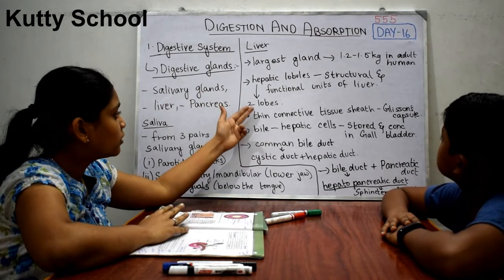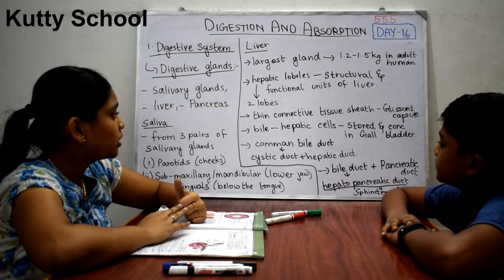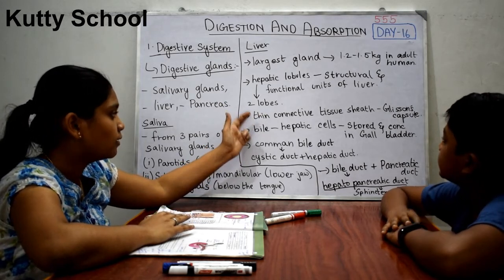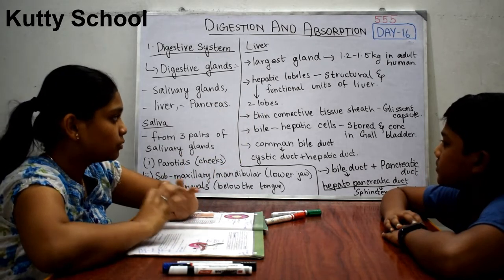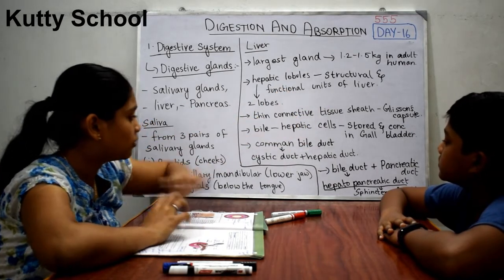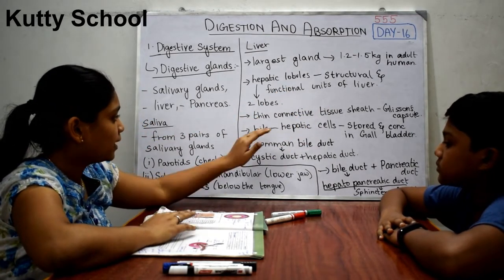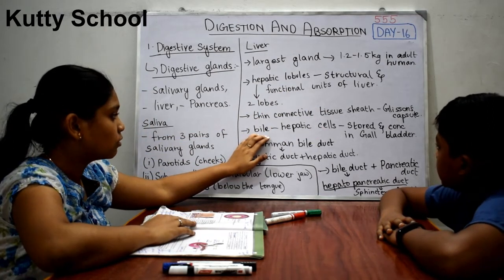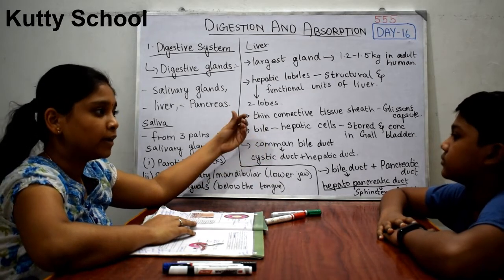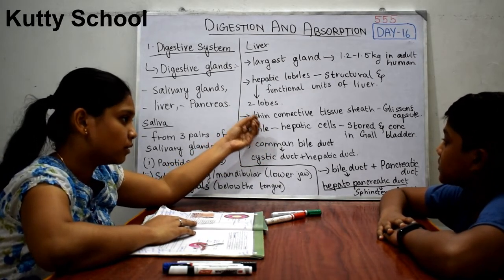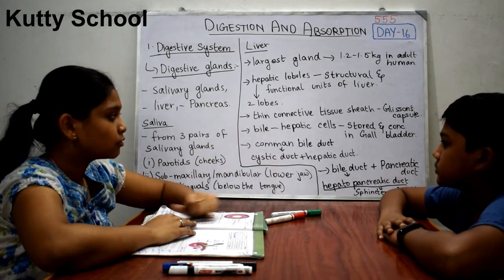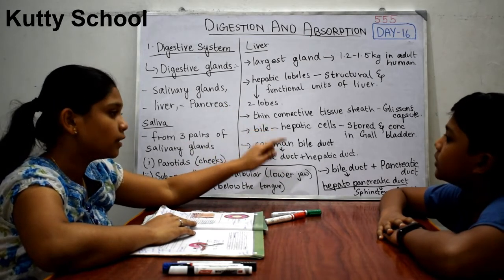Okay. So this liver has two lobes, and each lobe is covered by a thin connective tissue sheath called Glisson's capsule. This is the thin connective tissue sheath which covers the two lobes of the liver. We have already seen that the stomach will be here and the liver will be here. This bile is secreted by hepatic cells in the liver. After secretion, the bile is stored and concentrated in the gallbladder. The gallbladder we have also seen as a small structure at the end of the liver.